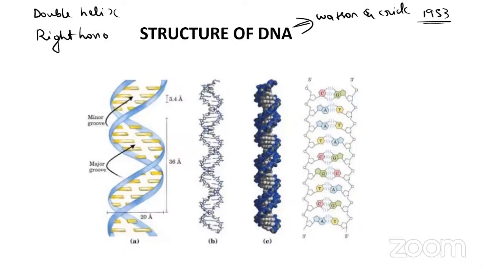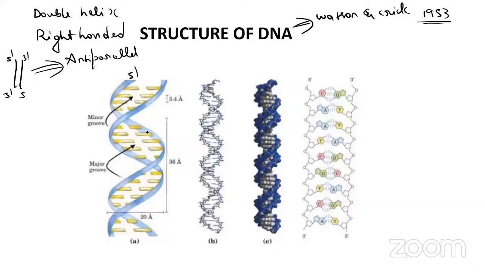right-handed double helix. And whenever we are talking about one chain like this and another chain like this, 5 prime, 3 prime, this is 3 prime and 5 prime. So what is this? We will call it anti-parallel. The DNA is anti-parallel in nature. Let us talk about the structure. See here, this is the right-handed helix, anti-parallel in nature.